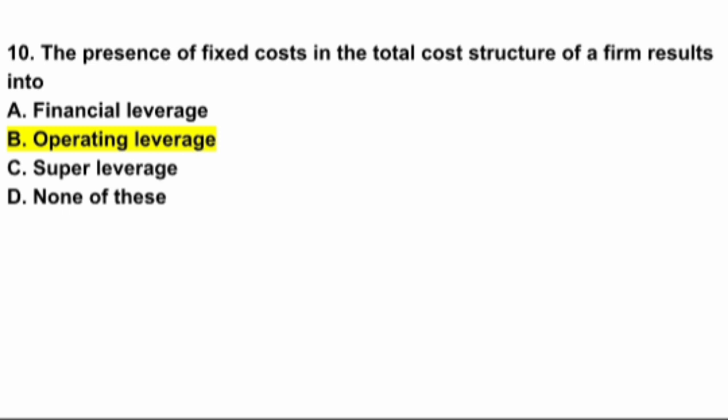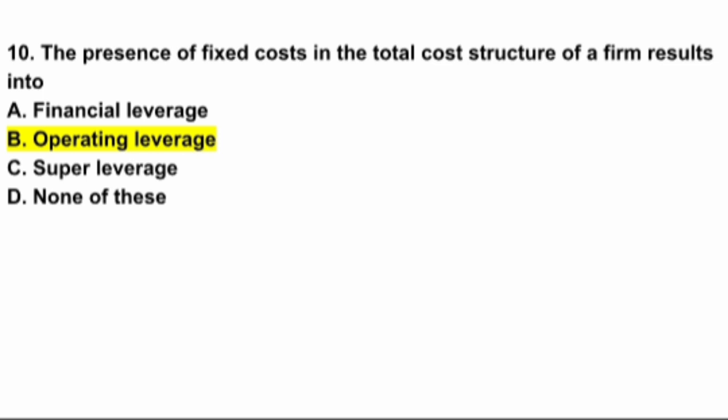And the next question: the presence of fixed cost in the total cost structure of a firm results in financial leverage, operating leverage, super leverage, or none of these. And here the answer is operating leverage. The presence of fixed cost in the total cost structure is known as operating leverage, and the formula for operating leverage is equal to contribution by EBIT.